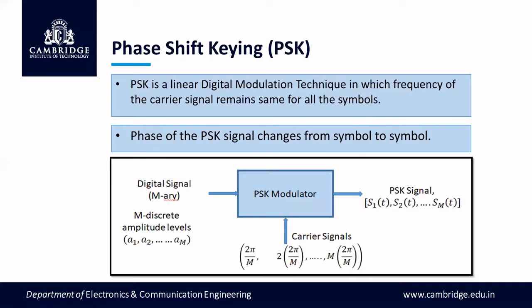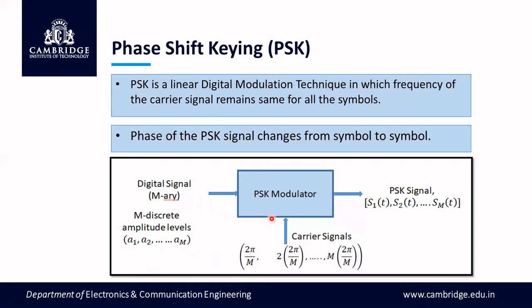So let us look into this block diagram of the PSK modulator, in which the input is M-ary, that is, M equiprobable digital symbols are available. The source emits any one of the symbols at a time. To represent these M digital symbols, we use M discrete amplitude levels. So using M discrete amplitude levels, these signals are represented, and finally the signal has multiple amplitudes.